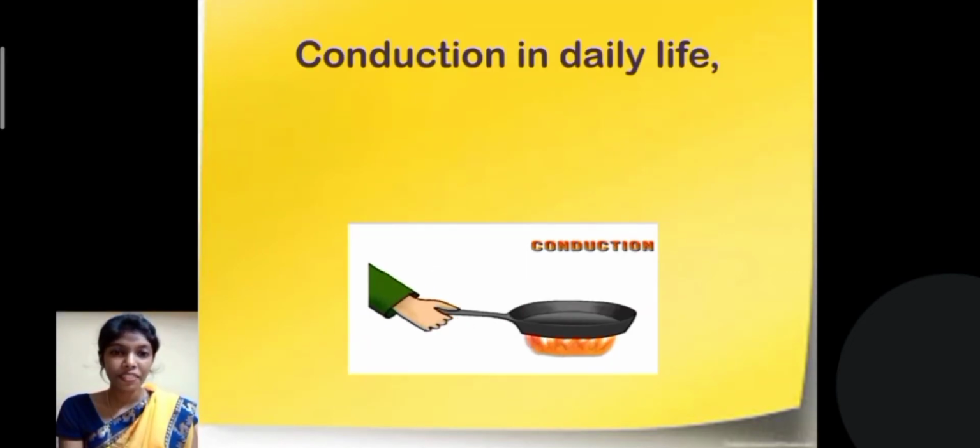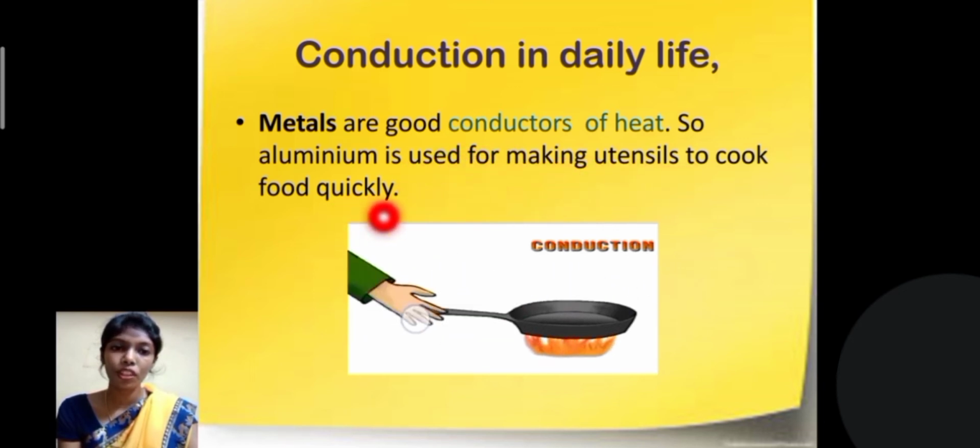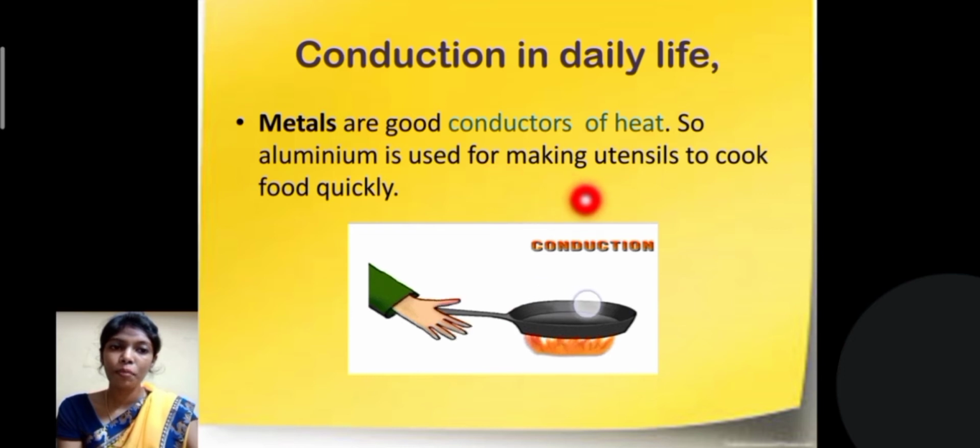Let us see the real life examples for conduction. As you can see in the image, the hot pan is on the fire for a longer time. With the steel handle, can we go and touch the handle? No, we need a cloth or something else. The heat transfers from the pan to the handle. So this is the best example for conduction. Metals are good conductors of heat. So aluminum is used for making utensils to cook food quickly, and that is why we use metals like aluminum for cooking.